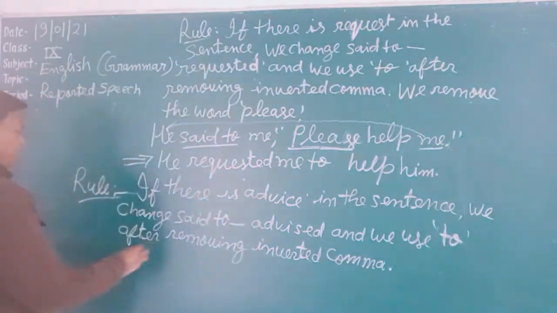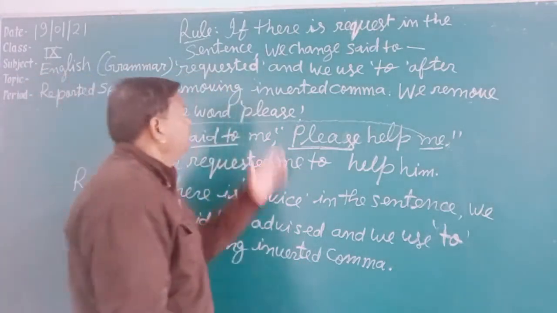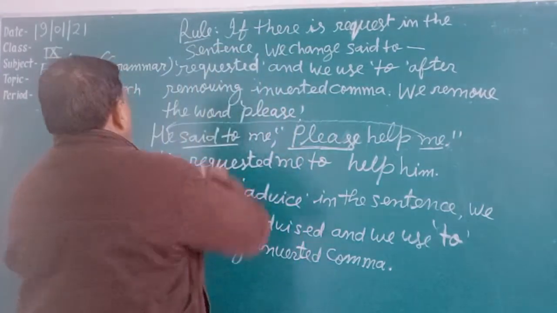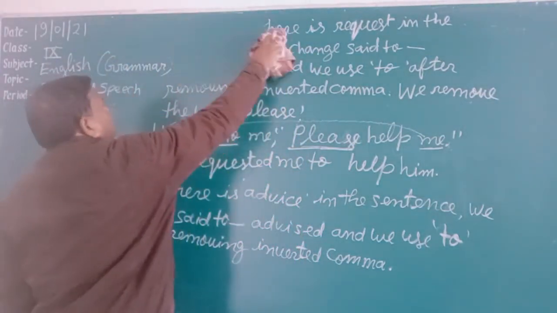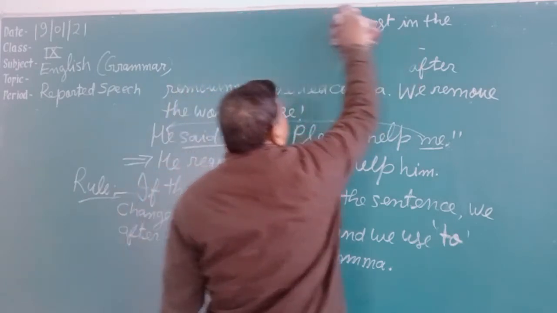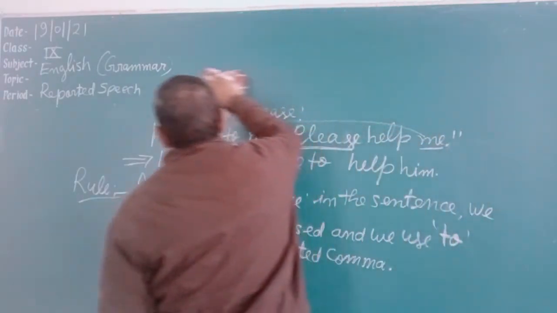Now see the example. You can take the example on the other side, I will write. The example of this rule I am writing here and you will also write.